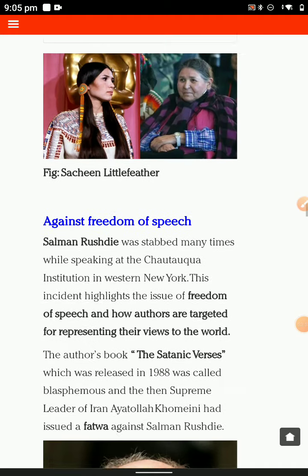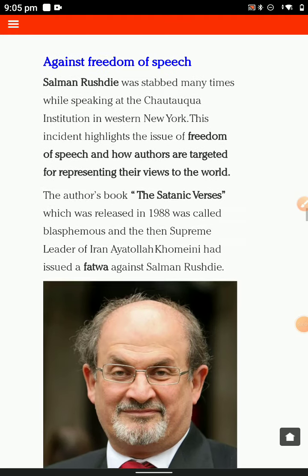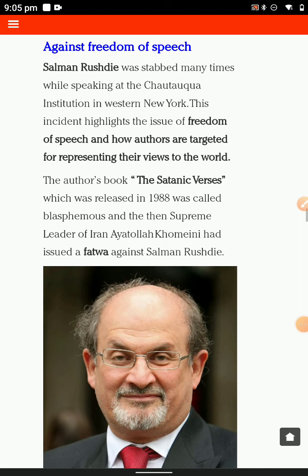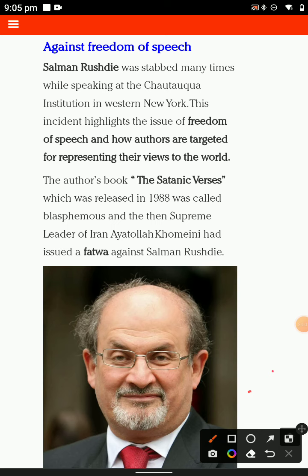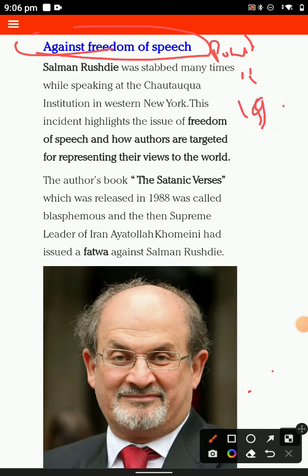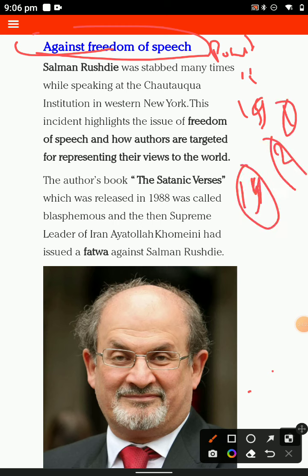portions. Then you have realized the issue against freedom of speech. You have also seen the Rushdie. This is the biggest news against freedom of speech, a violation of the fundamental right, because Article 19(1), Article 19 sub clause 1, is the right to speech. Salman Rushdie was a journalist person.